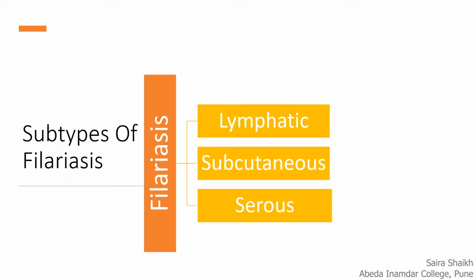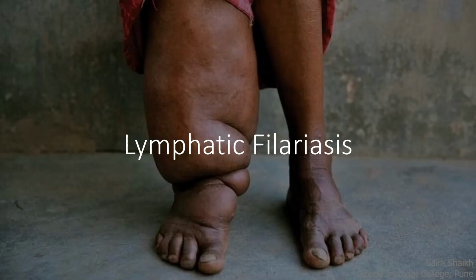There are three subtypes of filariasis: lymphatic filariasis, subcutaneous filariasis, and serous filariasis. Lymphatic filariasis is commonly known as elephantiasis. It is a painful and disfiguring disease. It is spread from person to person by mosquito bite. This disease is common in tropical and subtropical areas.